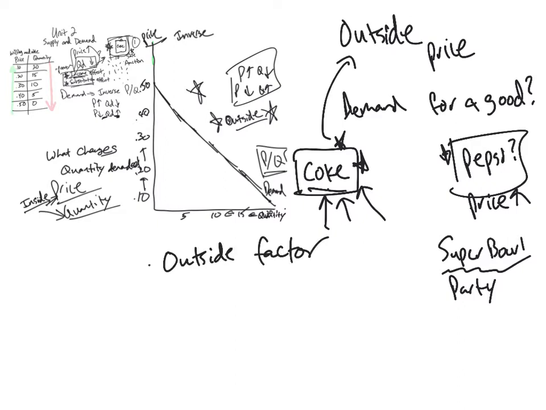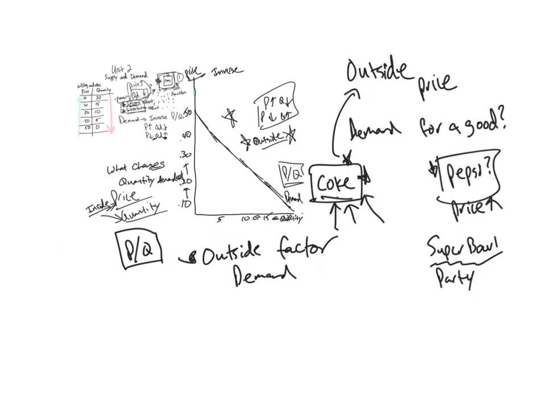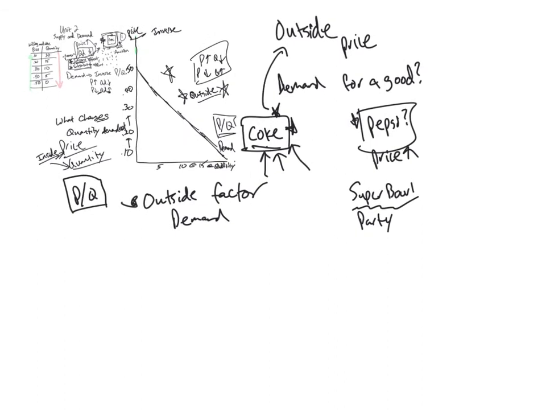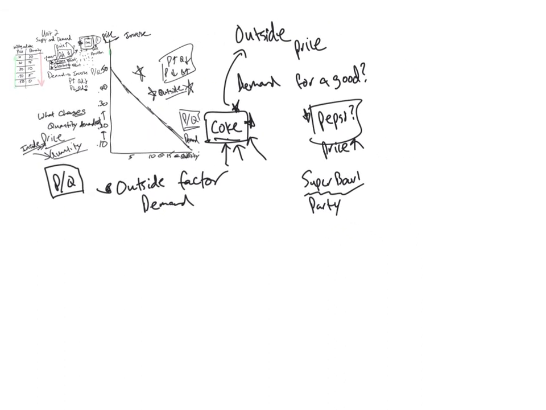So one more time, what we mean by outside factors are not factors within the model, which are price and quantity, that would change the demand of a good. All right? So let's be a little bit more specific in our list, and then we'll show how that might impact a demand curve. So our list is more formally the following things. These are called the shifters, or these are the determinants, more specifically. They help influence demand, or they shift the curve, which we'll look at in just a moment.